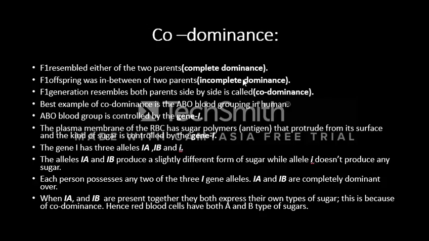Now what is codominance? It is when the F1 generation resembles both parents side by side. The best example is ABO blood grouping, where IA and IB produce slightly different forms of sugars, and small i, which is recessive, does not produce any type of sugars. And the plasma membrane of RBC has antigen at the surface, and gene I controls this antigen.